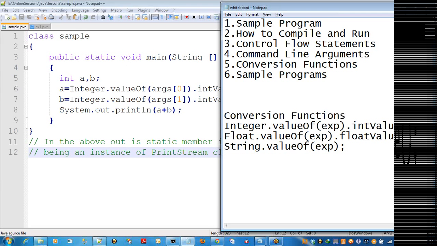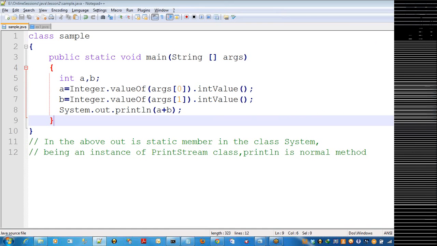Like this, you can work with your conversion functions. Clear?